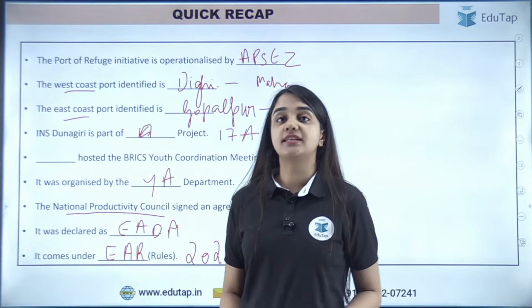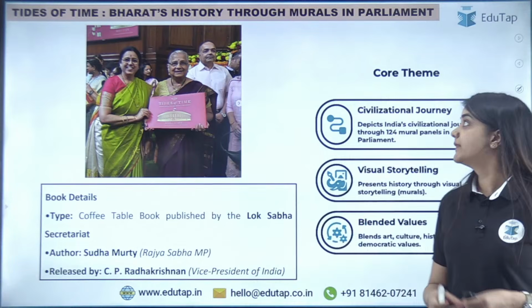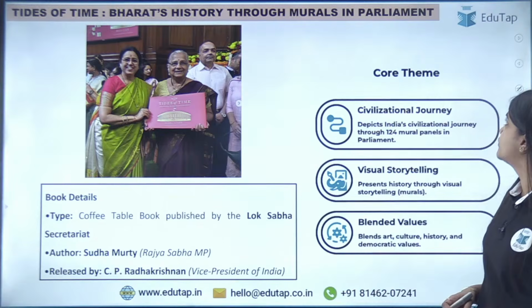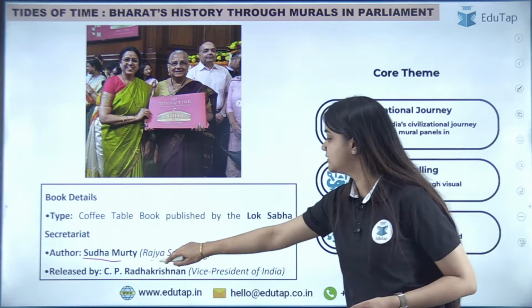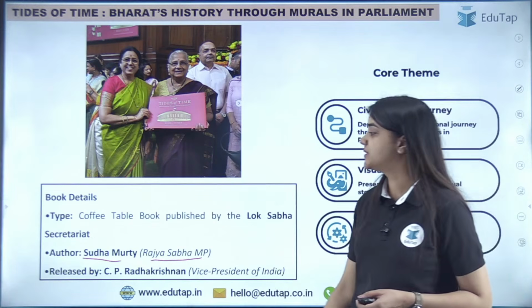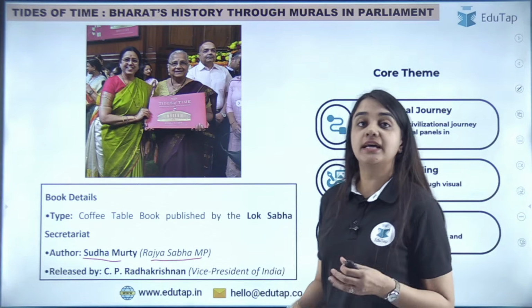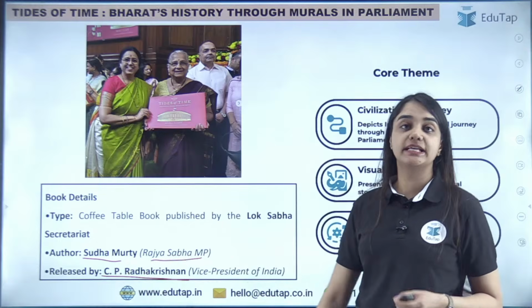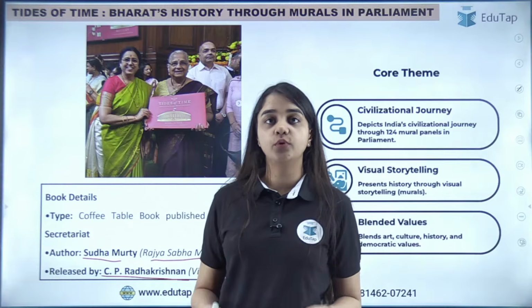All right, so now let's start with our session, and the first news, as I've told you, it is the Tides of Time. That's a book. It's called Tides of Time, Bharat's History Through Murals in the Parliament. We all know who is Sudha Murthy. She is the Rajya Sabha MP and she is very famous. So she has written this book. She is the author. It's a coffee table book and it is released by CP Radhakrishnan, who is our Vice President. Okay, so this book, it has 124 mural panels.